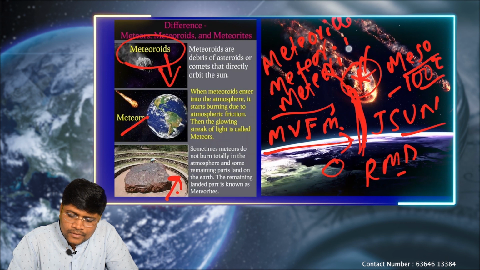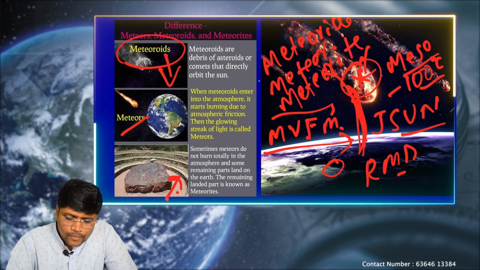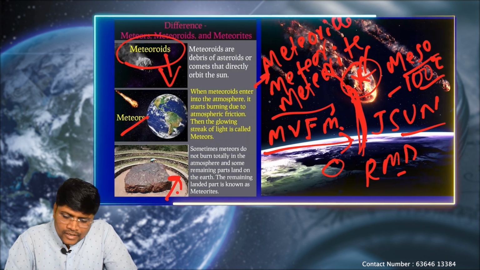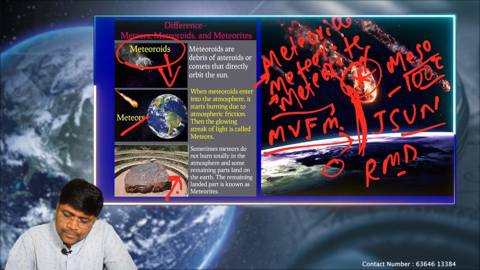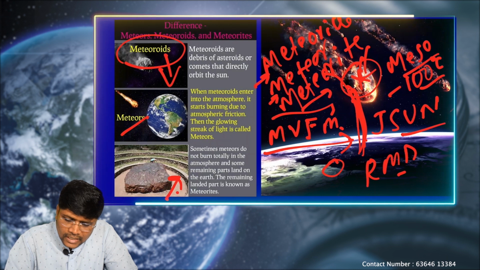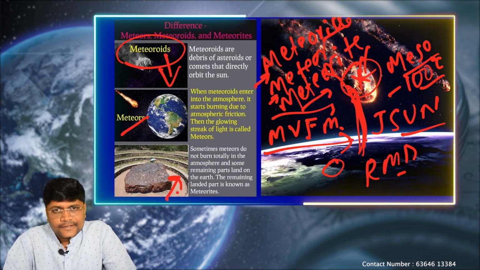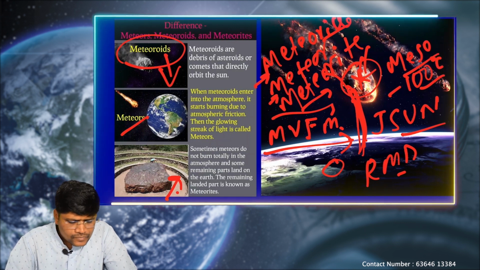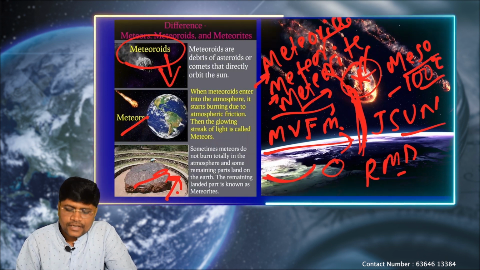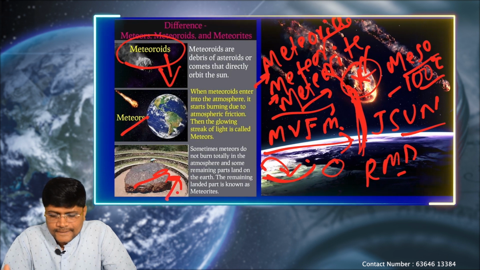So the same object, based on its location, we call with three distinct words. When the asteroids get separated from the asteroid belt, we call them meteoroids. If they enter the Earth's atmosphere and get burned, we call them a meteor or shooting star. Even after burning, if any remnant falls on the Earth, we call them a meteorite. Clear? Once these meteorites fall on the Earth, they may create trench-like structures. If it gets filled with water, we call them meteor lakes. Okay.